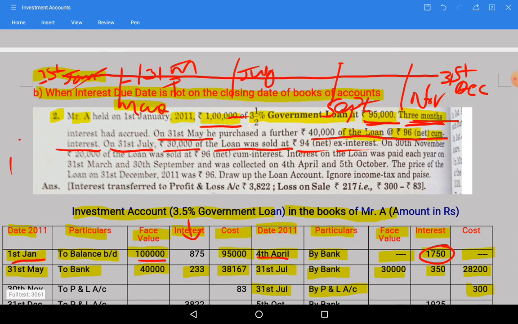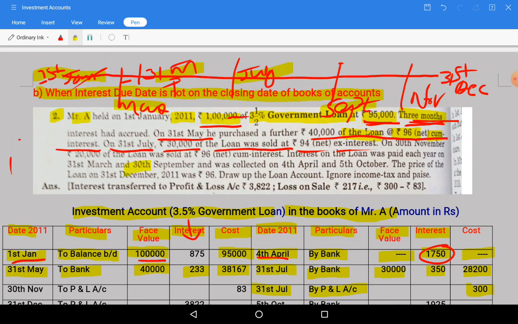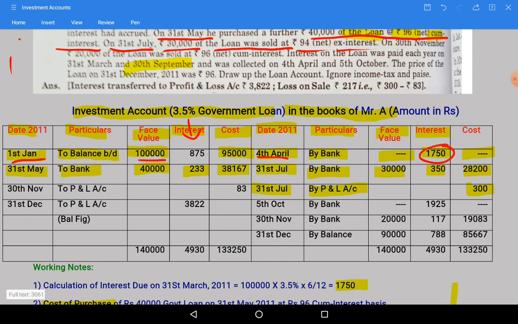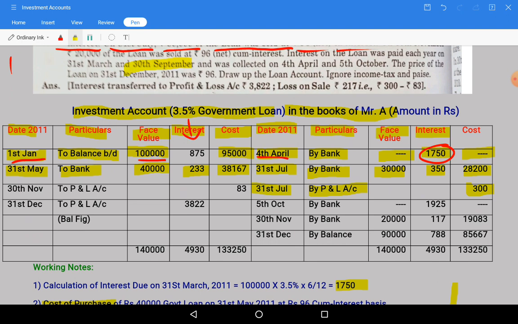After July, March is done, July is done, then September. On 30th September there is interest, so we will take interest portion now. So total values, how much we are having? We are having 1 lakh, another 40,000. Out of this, just now we have sold 30,000. So 1,40,000 minus 30,000. How much will be the leftover? 1,10,000 is the leftover.